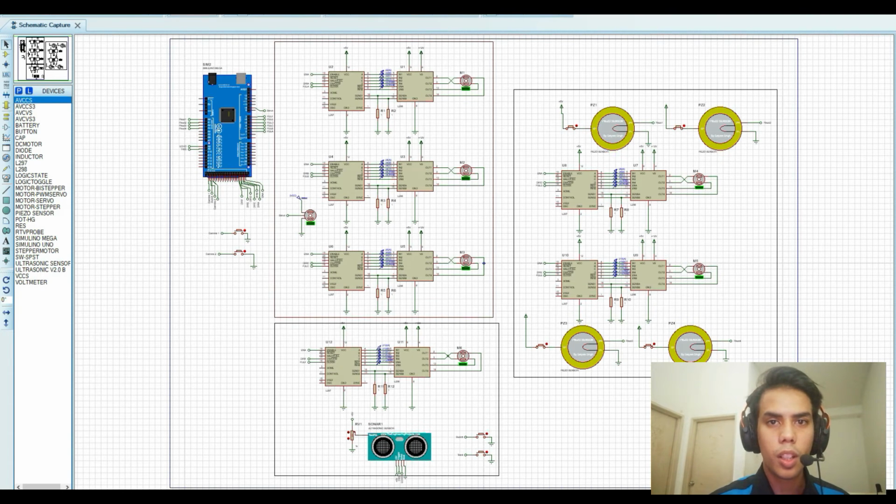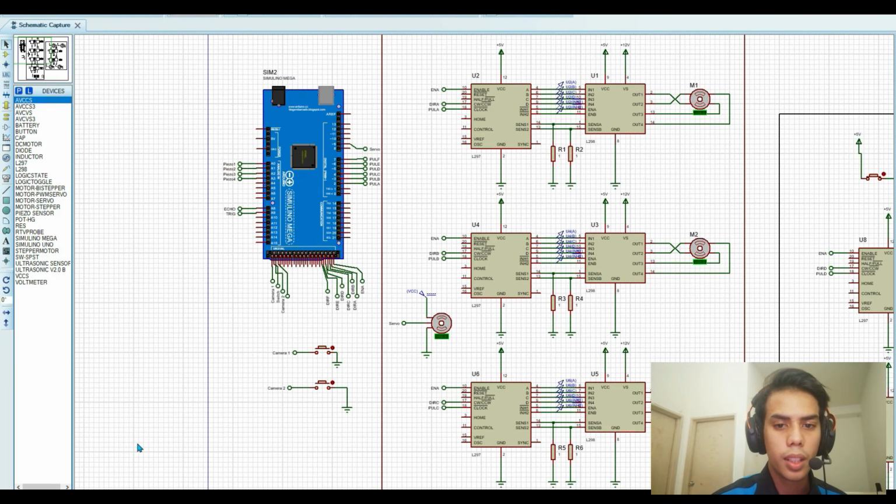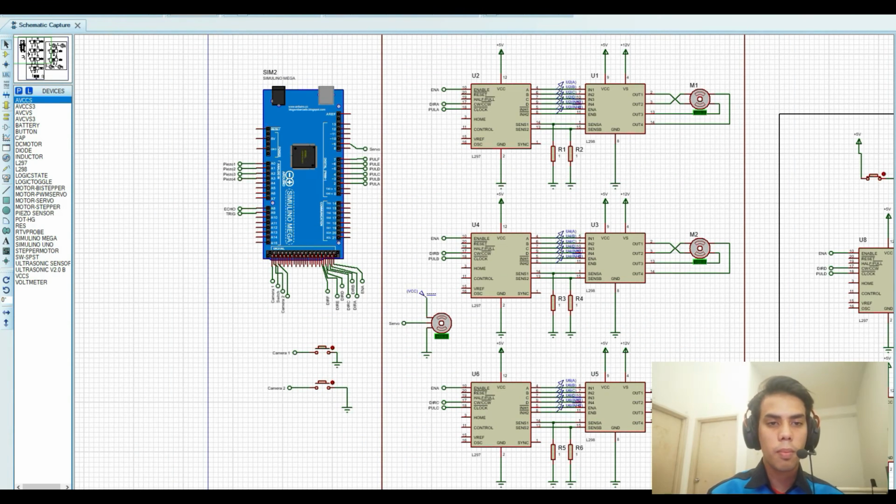To assess the performance of the circuit, several sets of analyses were designed to evaluate both the individual subsystems and the entire system. The analysis of the functionality and connectivity was simulated in Proteus 8. As you can see here, this is the circuit connection for the picking mechanism node subsystem. It consists of 3 stepper motors for controlling the delta arm and 1 servo motor to control the RC robot gripper. Switch 1 and switch 2 represent the camera. The delta arm and the RC robot gripper are controlled by the camera.